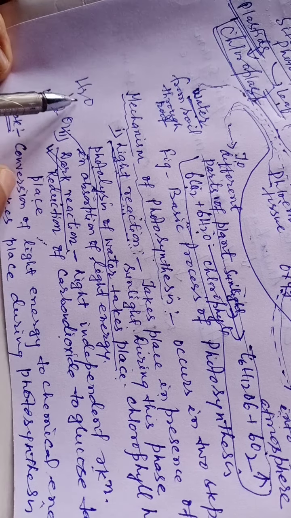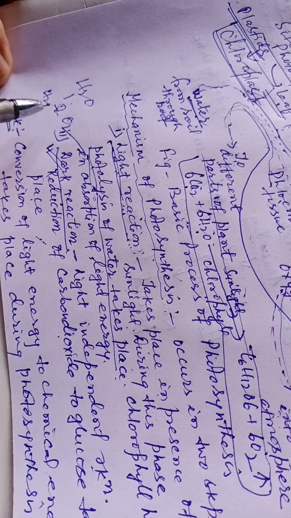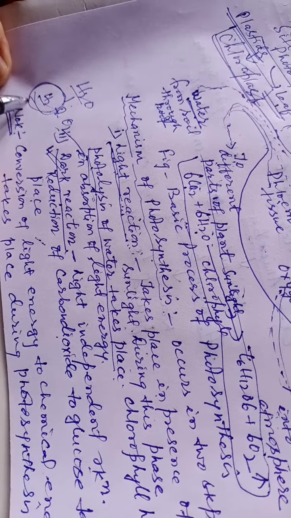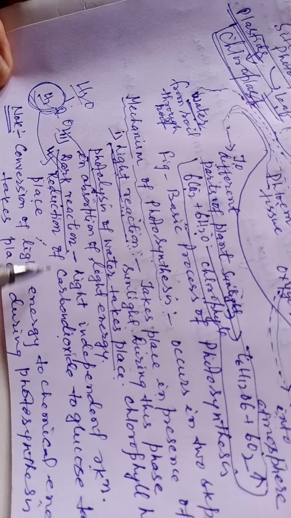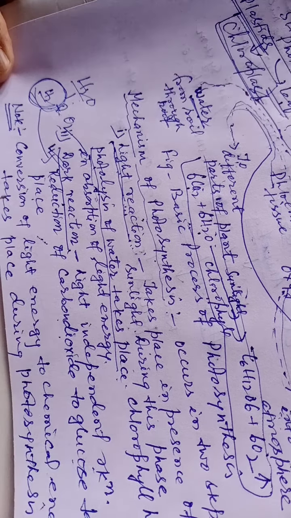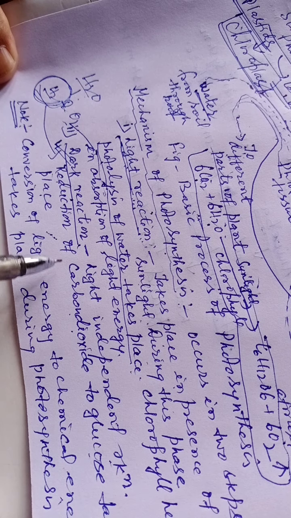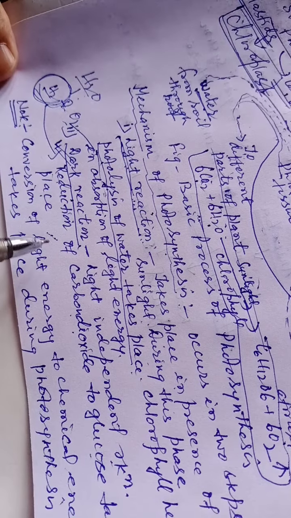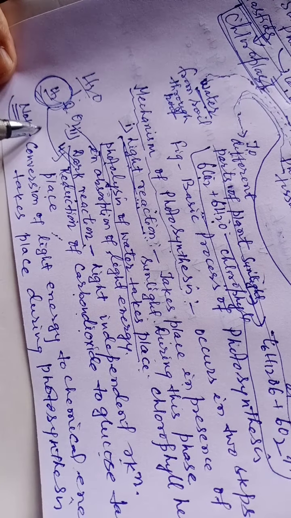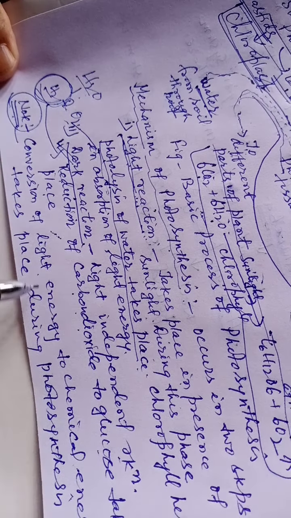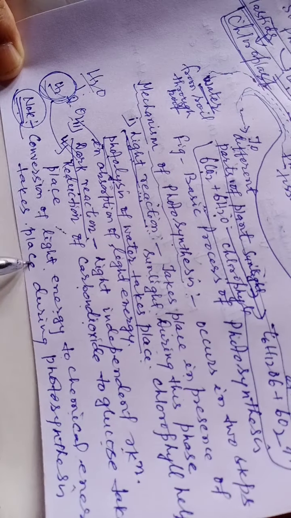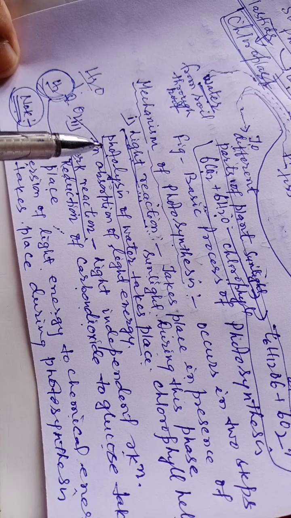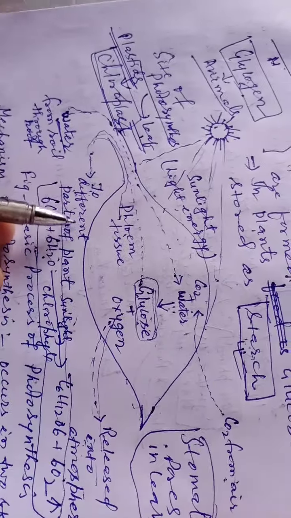By the splitting of water into hydrogen and oxygen, this hydrogen is used for the reduction of carbon dioxide to glucose. So in this way conversion of carbon dioxide to glucose takes place and synthesis of food also takes place. You must note one thing: conversion of light energy to chemical energy takes place during photosynthesis. So in this way the process of photosynthesis takes place.